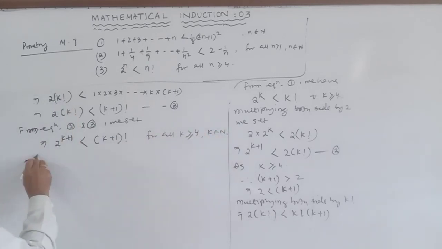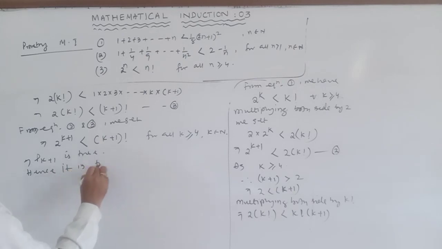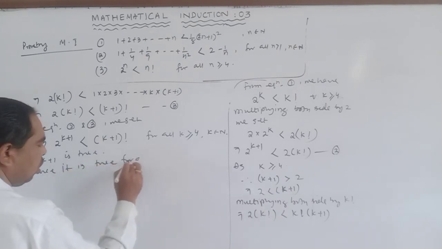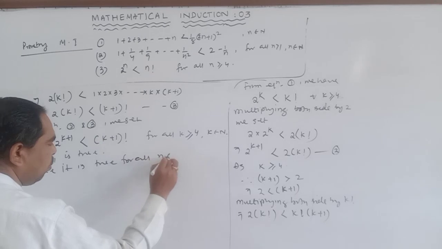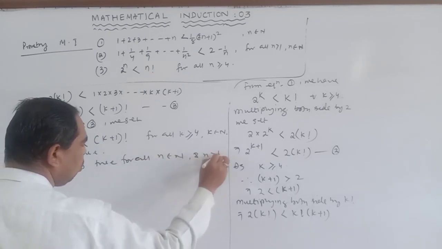This implies Pk plus 1 is true. Hence it is true for all n belongs to N and n greater than or equal to 4.